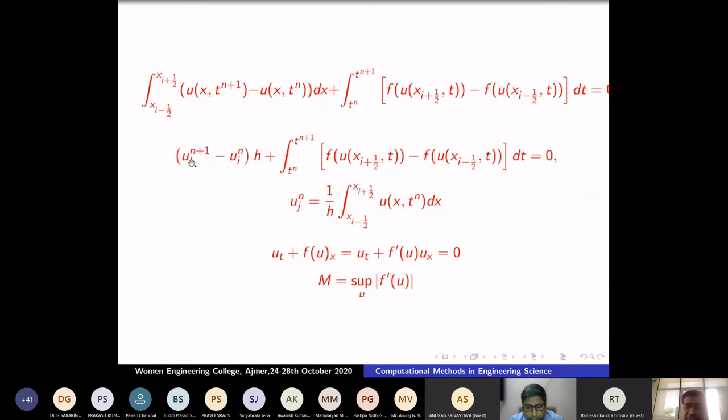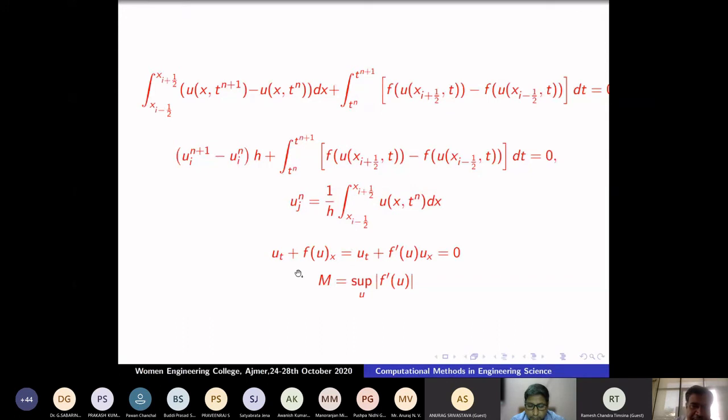See, look at here. This is the finite volume method. I'm computing an average of a solution over a cell. It may be a rectangle, quadrilateral, or whatever that may be. Uj of n plus 1 minus ui n h. This one is the problem because at the point xi plus half, the solution may be discontinuous. How to find a solution? I told you that I want to develop an upwind method. Okay, they are more accurate. That is why I'm looking at how to compute this one.